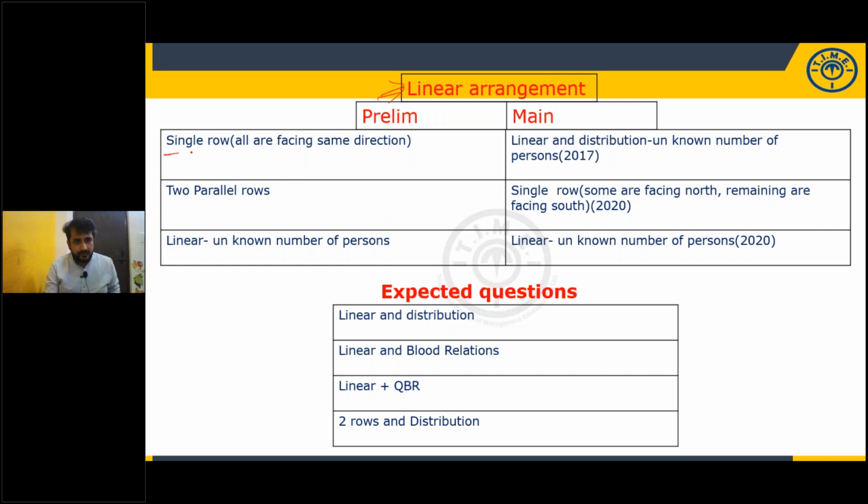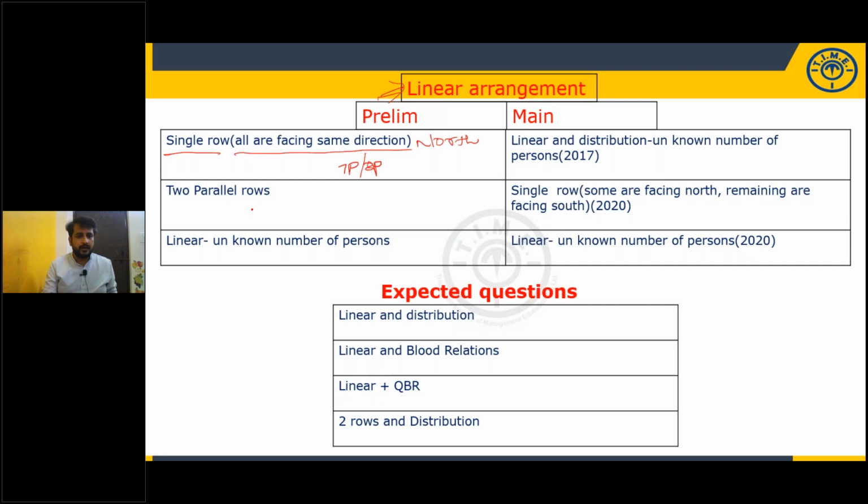Prelims, single row, all are facing the same direction. All the people are facing north. Simple question, a very basic question in linear arrangement. All are facing the same direction, with respect to 7 or 8 persons, not more than that.